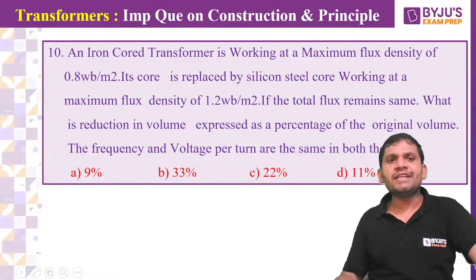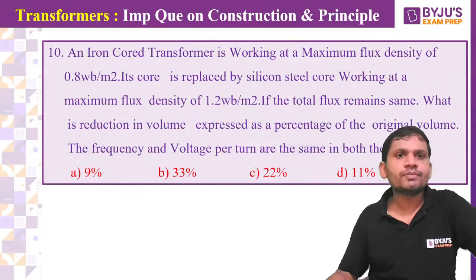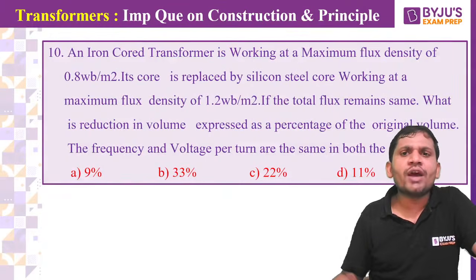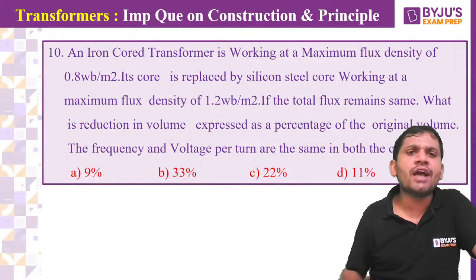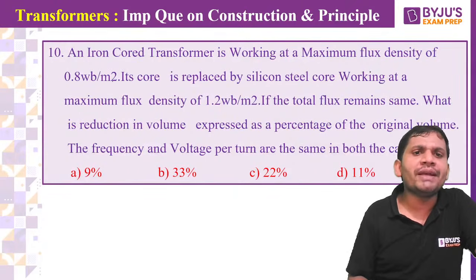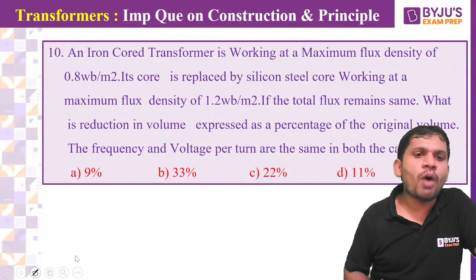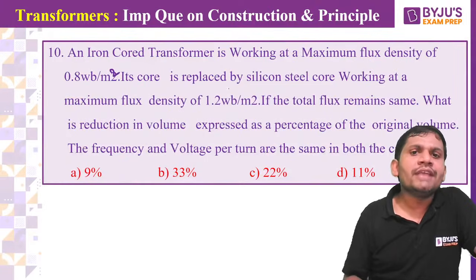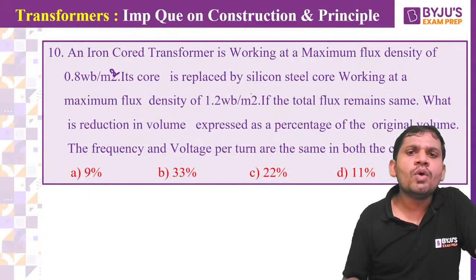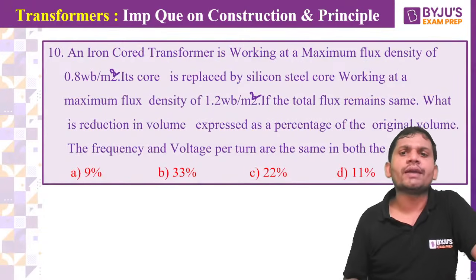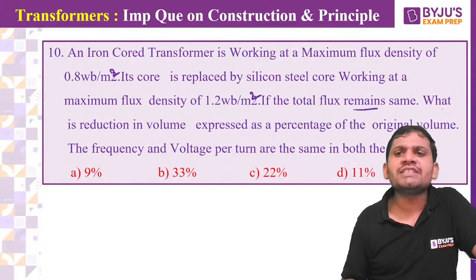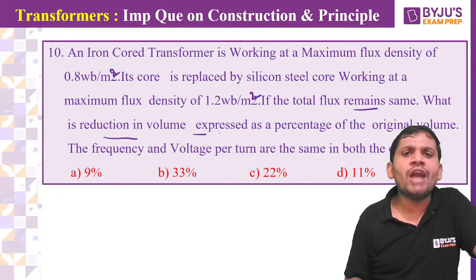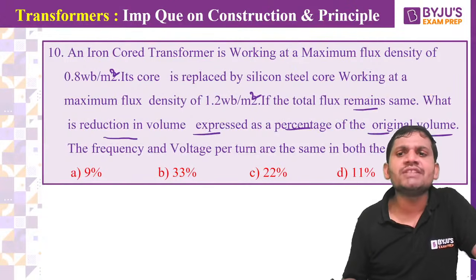One more question is displaying on the screen. Come on, students. An iron core transformer is working at a maximum flux density of 0.8 Weber per meter square. It is replaced by a silicon steel core working at a maximum flux density of 1.2 Weber per meter square. If the total flux remains the same, what is the reduction in volume expressed as a percentage of the original volume?